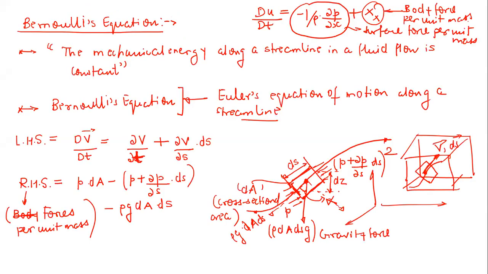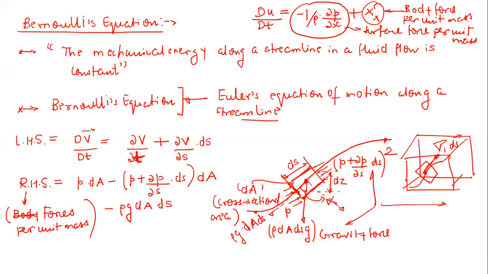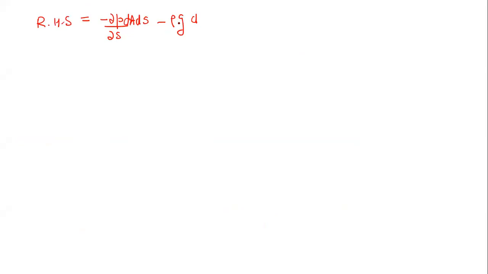I am sorry, I think the dA term will also be there. So dA into ds, minus rho g dA ds, here it is cos alpha.